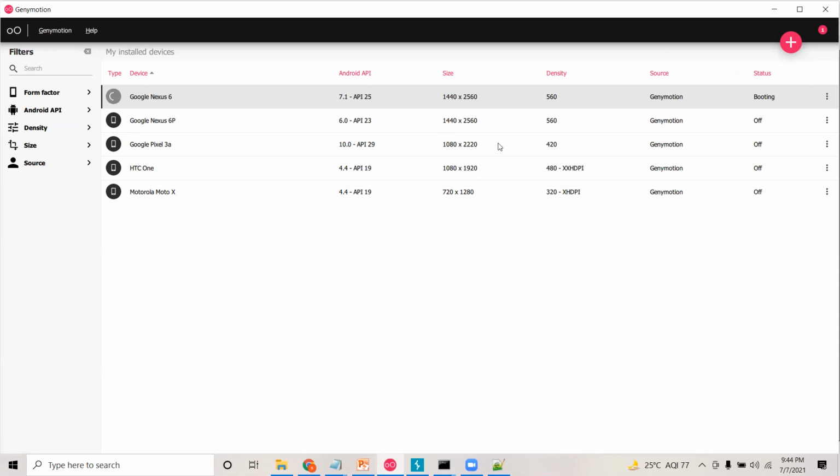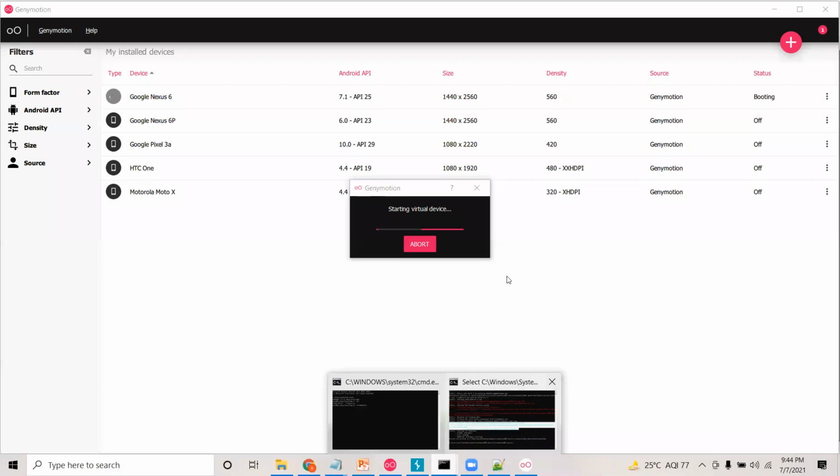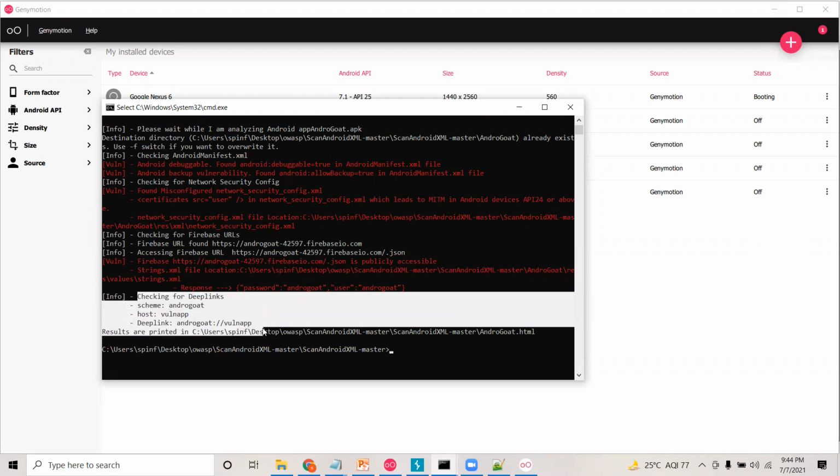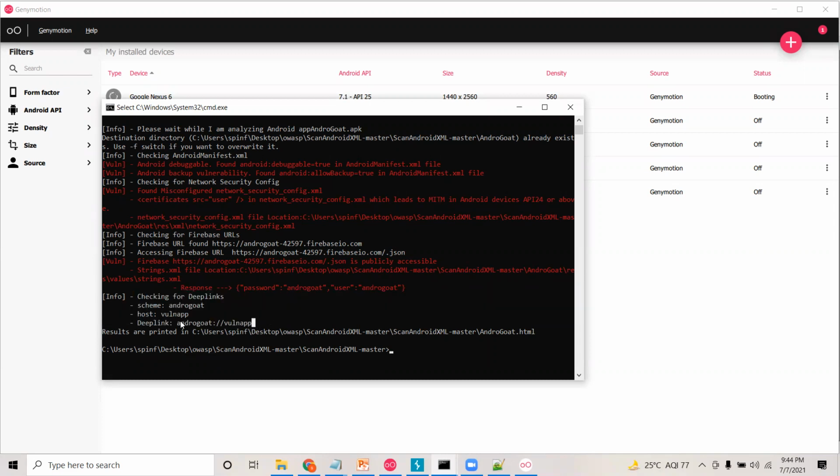While it is running, I just wanted to show you that Scan Android XML is also capable of showing the deep link. We just need to input the APK file, and once the scan is done, the tool will also show you the deep links as highlighted here. If there are multiple deep links, those will be listed out here. At the moment, AndroGoat has only one deep link. That is the reason it is showing only one deep link over here.